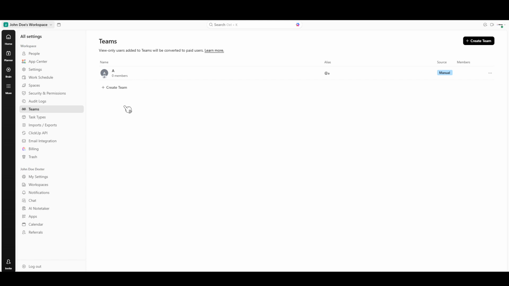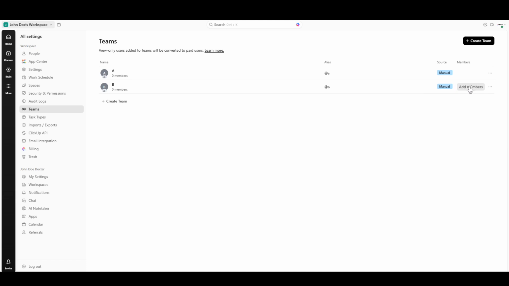Moving on to creating your team, the process here is straightforward. You'll see an option that allows you to create a new team. Click on it, and you'll be prompted to give your team a name. Think carefully about this name, as it'll be used across ClickUp for identifying this group. It could reflect the project's goal, the department, or the task focus, ensuring that everyone involved instantly understands the team's purpose. Once you've named your team, you'll reach the final step, which involves adding members to your new team.